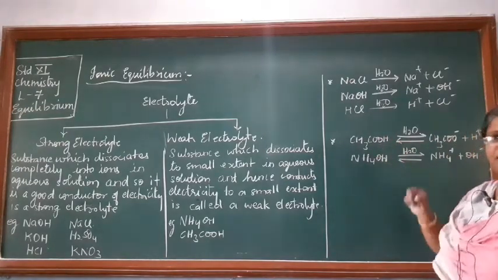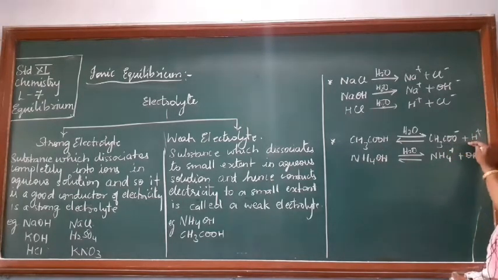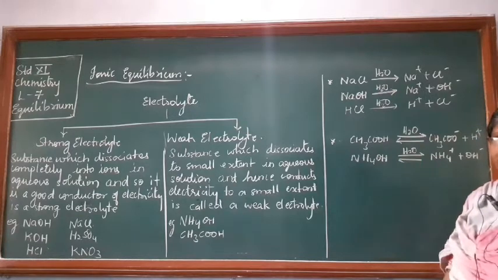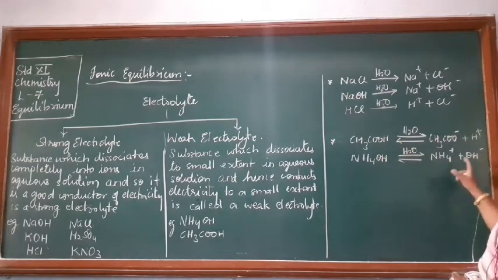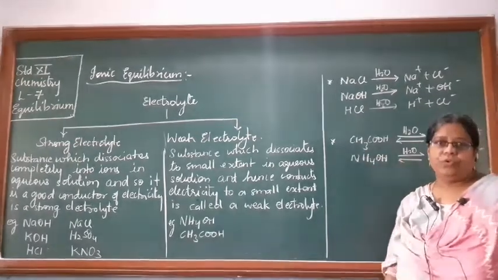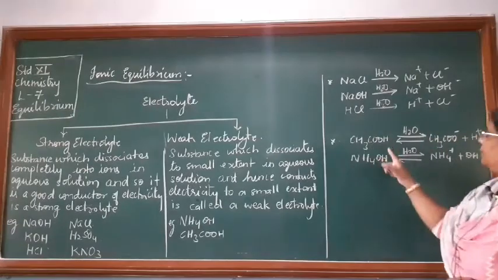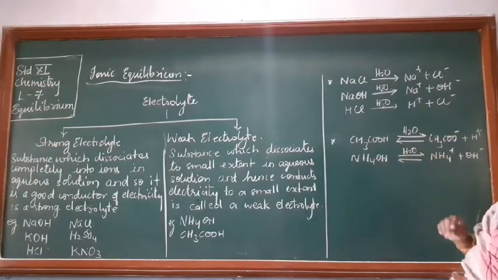Here in this case it is an acid. So there is an equilibrium existing between the ions and the acid. Here there is an equilibrium existing between the NH4 plus and OH minus ions with the NH4OH. So for a weak electrolyte we always find there is an equilibrium existing.